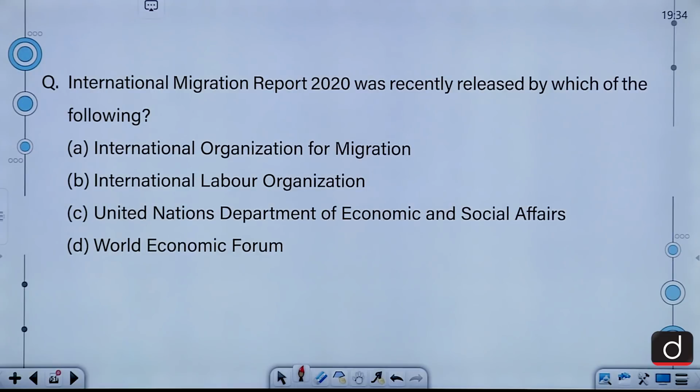Moving on to our next question. International Migration Report of 2020 was recently released by which of the following? International Organization for Migration, International Labour Organization, United Nations Department of Economic and Social Affairs, World Economic Forum.